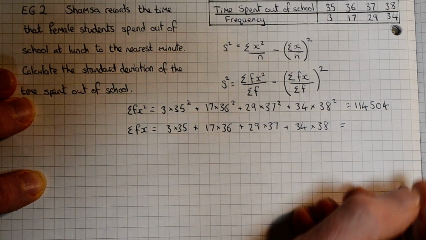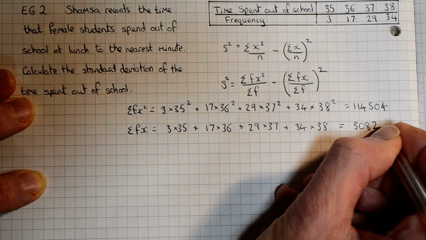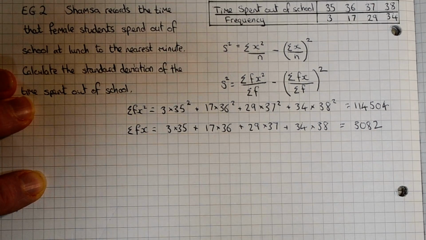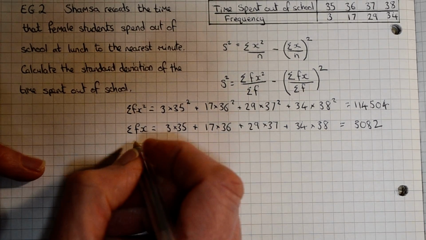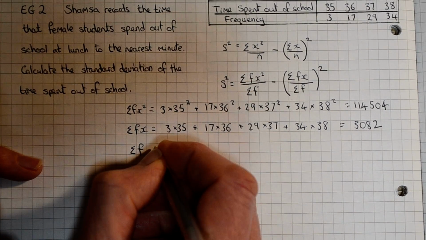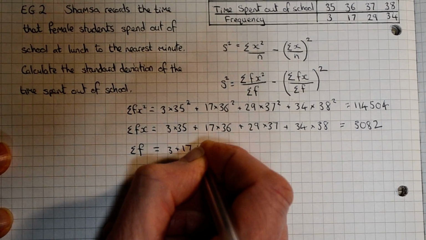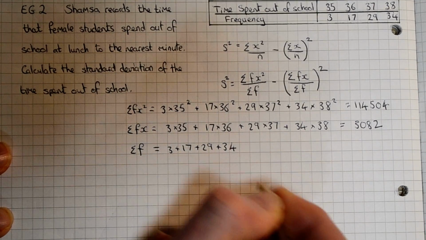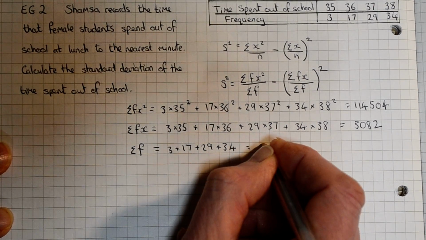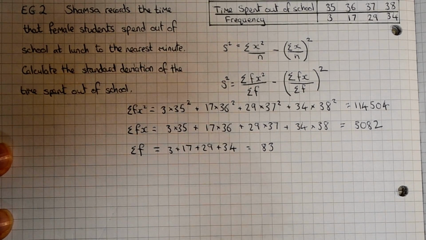The sum of those is slightly smaller, 3082. Okay, and then now we need to find out our sum of the frequencies. And that equals 83. So we're now ready to use these values in our formula.